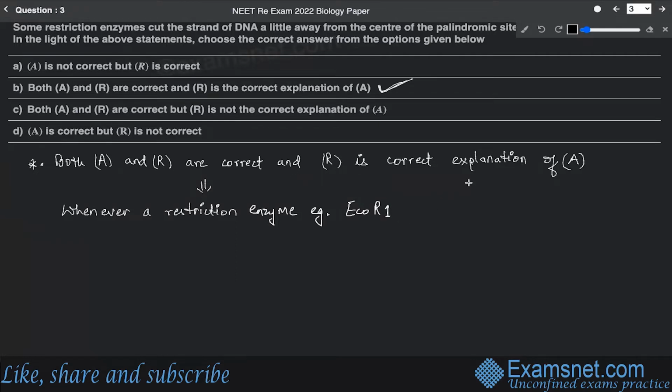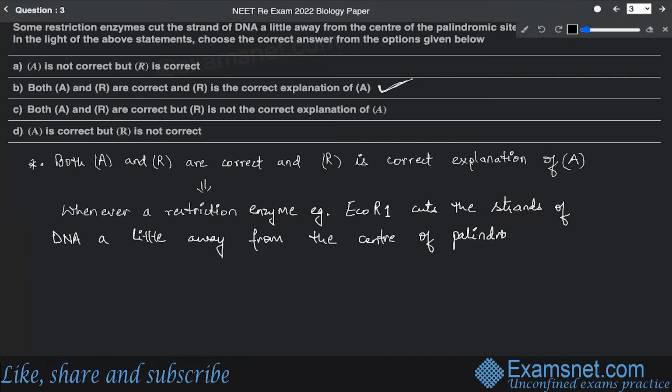All right, so whenever a restriction enzyme like this one cuts the DNA strands, and that too both strands, that's why I have written strands of DNA, a little away from the center of palindromic sites, the sticky ends are produced.